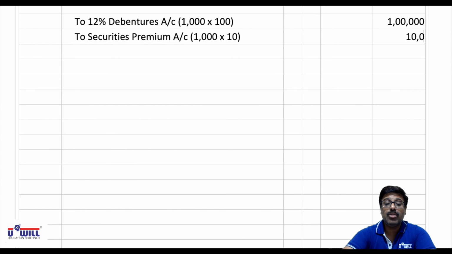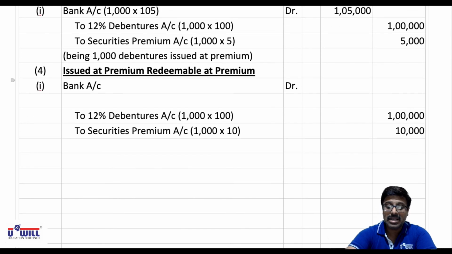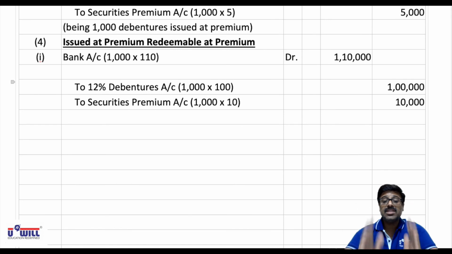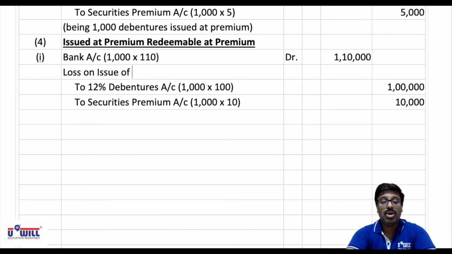So what amount are we going to receive? 1 lakh plus 10,000, 1 lakh 10,000. That is 110 rupees we will receive on every debenture including premium. So 1000 into 110. So first we pass the entry of issue with its amount. Now since they are going to be redeemable at premium, we combine the effect of that. How do you combine the effect? Loss on issue of debentures account debit, and at the end you credit premium on redemption account.